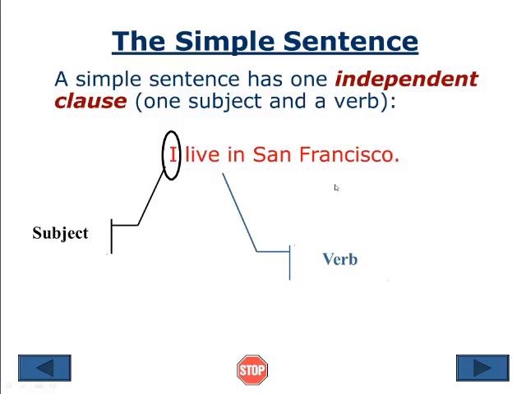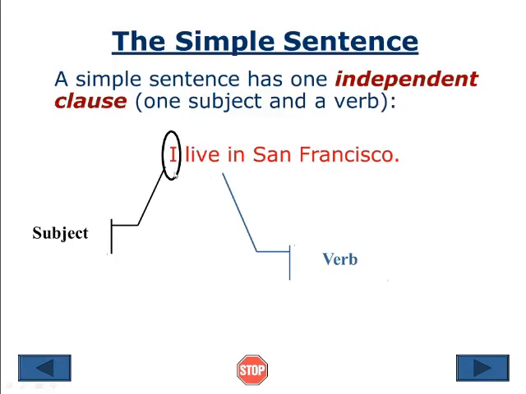What is that? Here the rule of a simple sentence is this. What is that rule? The rule is this. A simple sentence is an independent clause. It has one independent clause. What does independent clause mean? Independent clause means it has one subject and a verb. So if you see a subject and a verb in a sentence, that can be defined as a simple sentence.